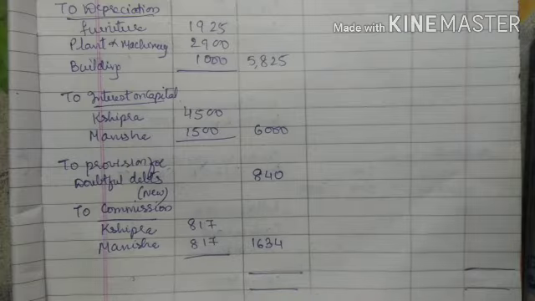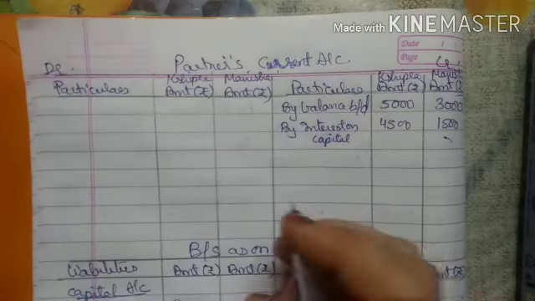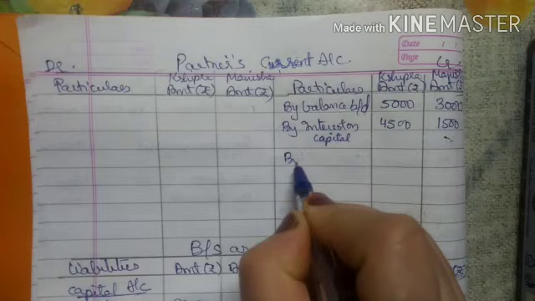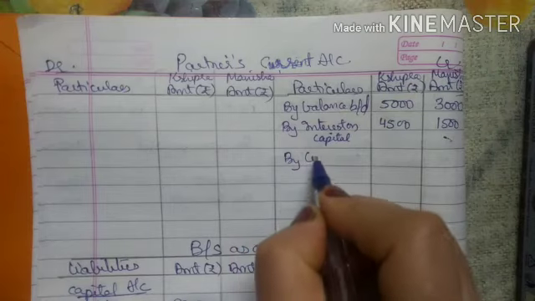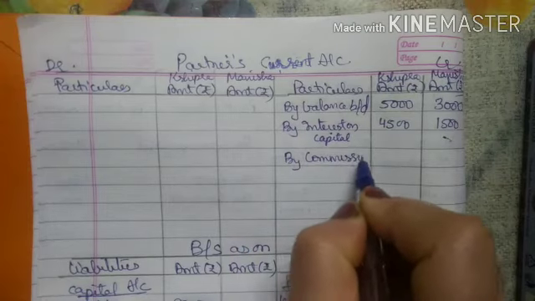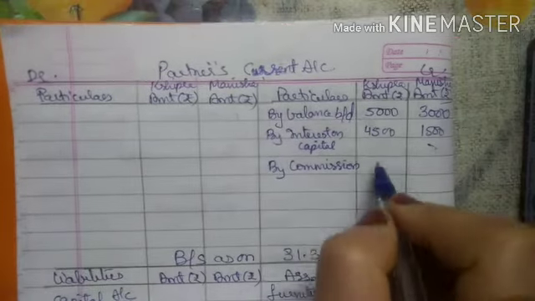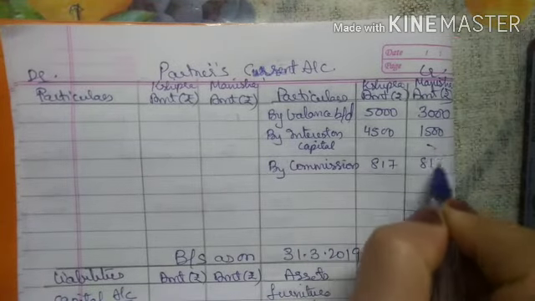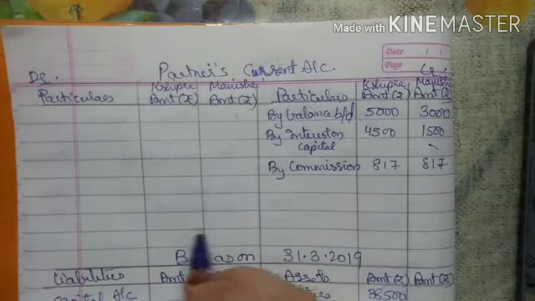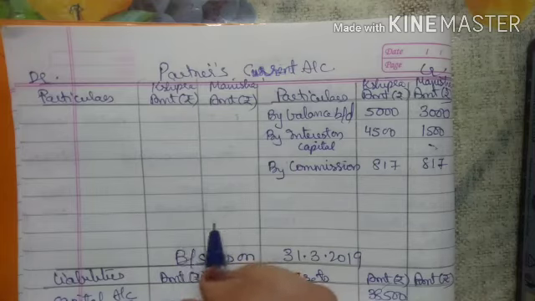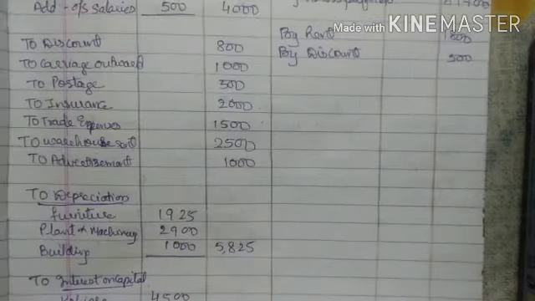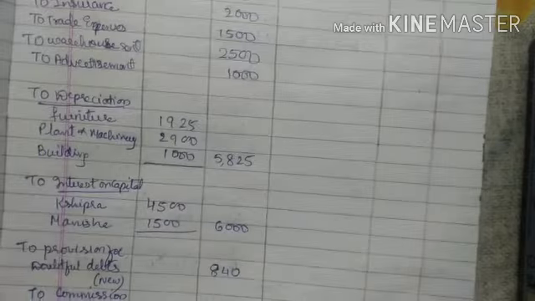And for the second effect, it is written in the partner's current account credit side by commission, right? 817, 817. So now we have completed with all the adjustments. Now after this commission adjustment, we can close the profit and loss account.